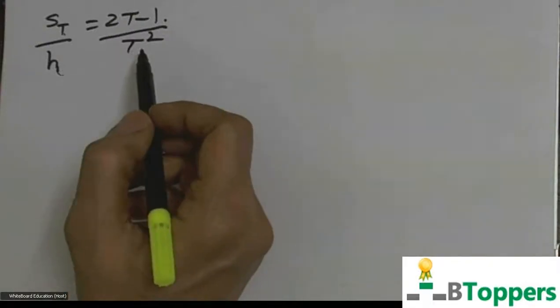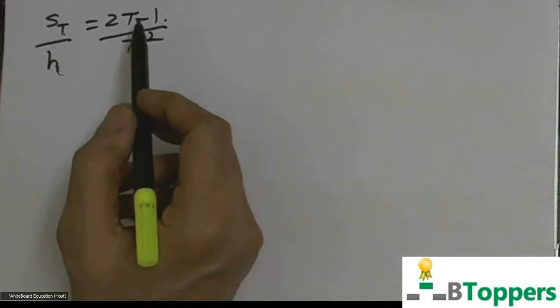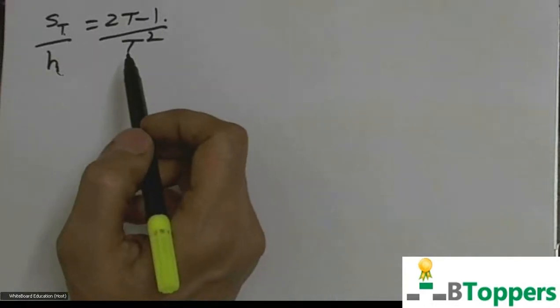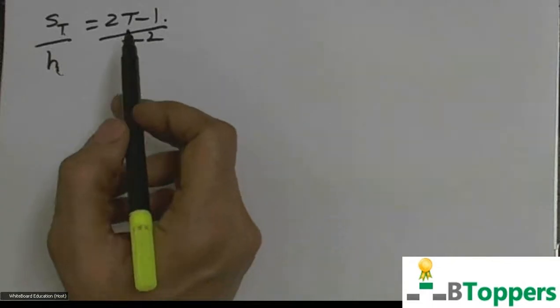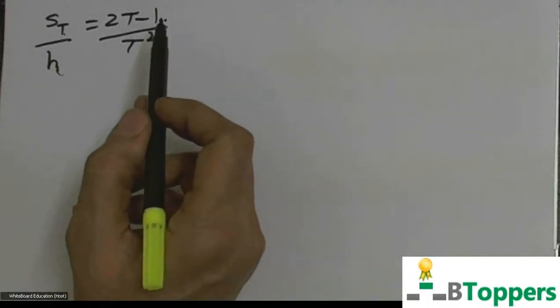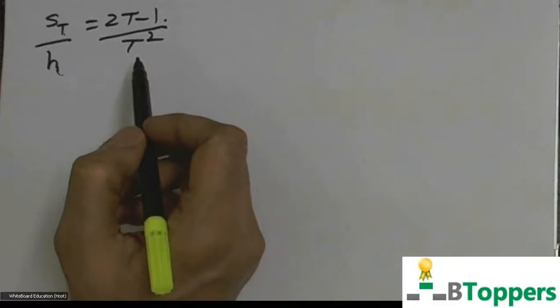In some of the problems, it may not be a whole number. Suppose the total time of free fall in seconds is a whole number, then 2t minus 1 will be an odd natural number, and t square will be a perfect square natural number.